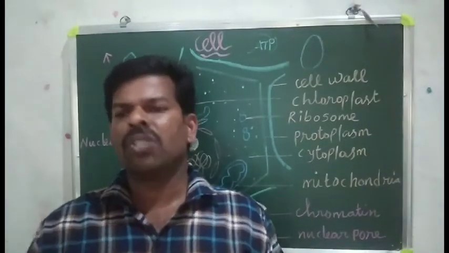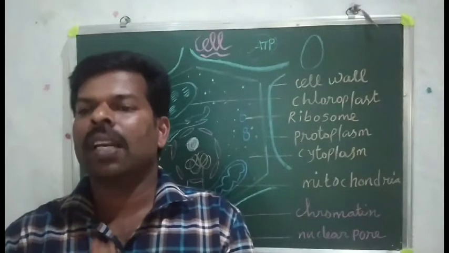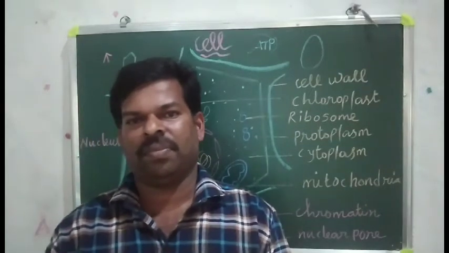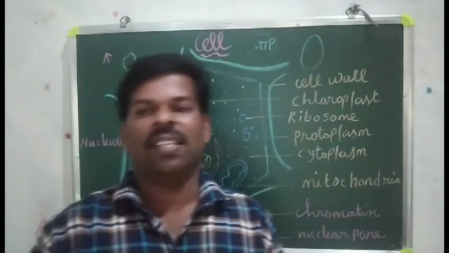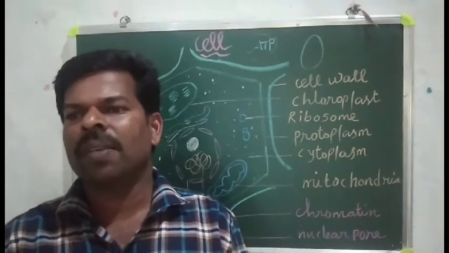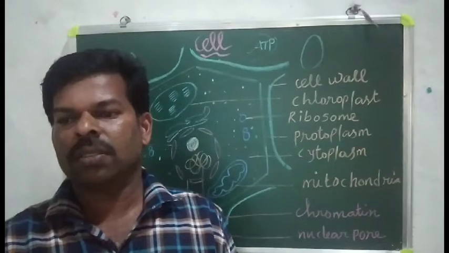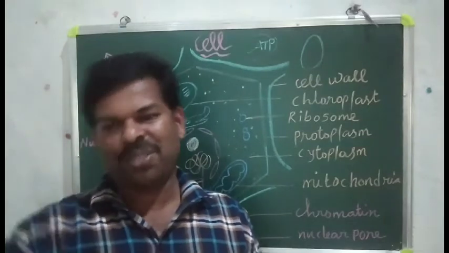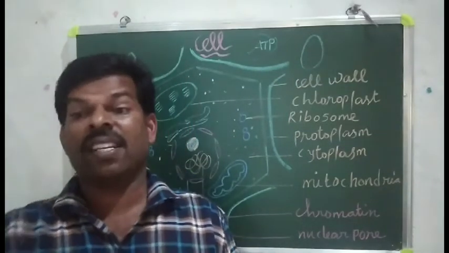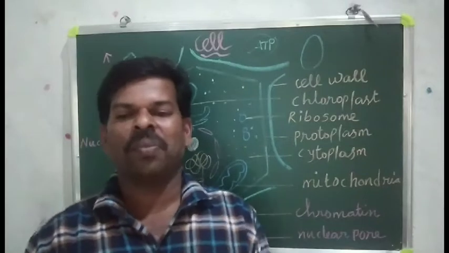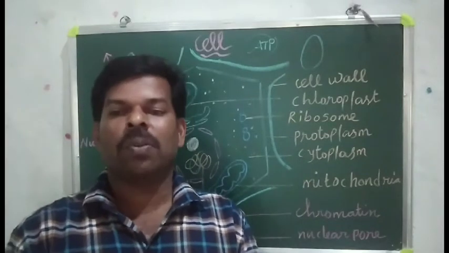Just now I told that living organisms are made of cells. Where are the living organisms? Plants, animals, anyone? Very good. Microorganisms. Super. Excellent. Living organisms are only made up of cells.